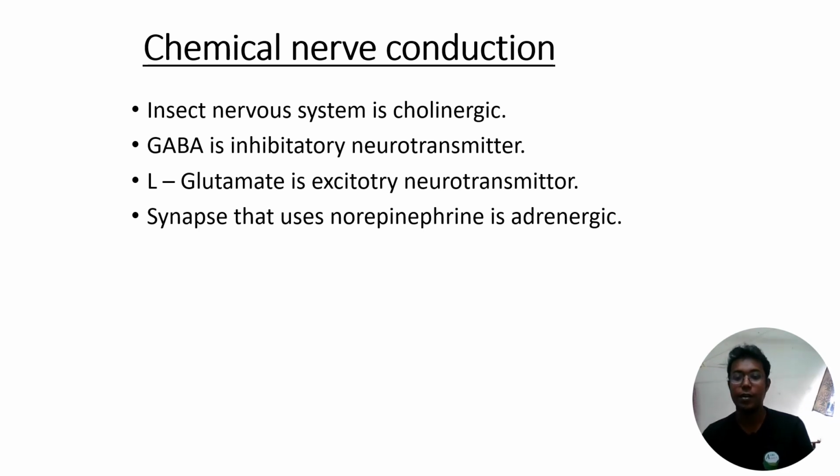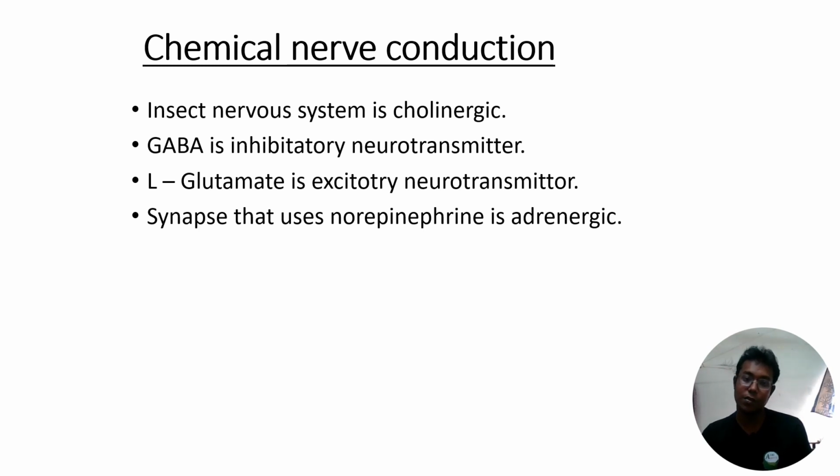Okay, so this is the electric transmission of the nerve impulse. Then we will study the chemical conduction of the nerve impulse. There are several chemical transmitters, like we studied: acetylcholine, L-glutamate, and GABA, gamma aminobutyric acid, which is the full form of GABA. These are the several chemical transmitters which mainly transmit the messages from one neuron to another.